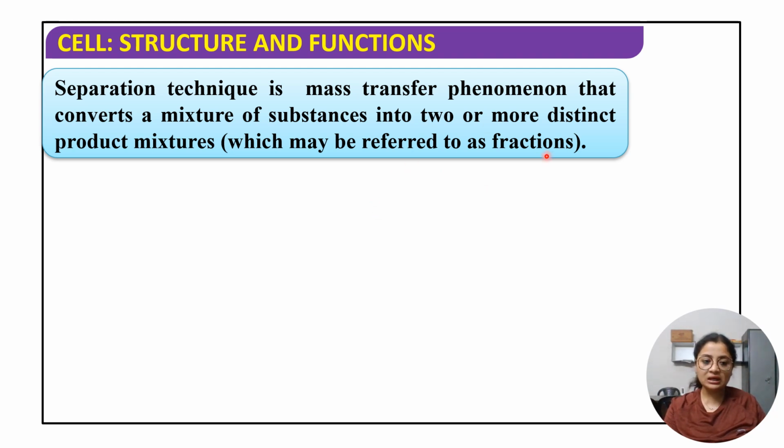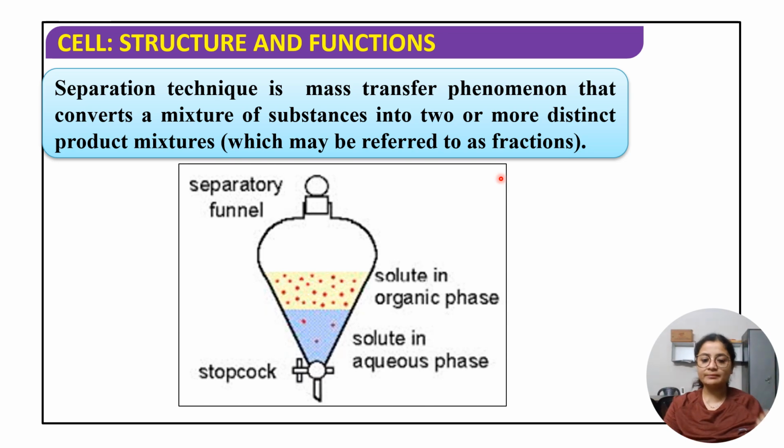Mass transfer phenomena that convert a mixture of substances into one or more distinct product mixtures, which may be referred to as fractions. Exactly, as we were seeing earlier, that an acid soluble fraction will be found and an acid insoluble fraction will be found. So for separation, we usually use a separatory funnel. In that separatory funnel, we are passing the solute.